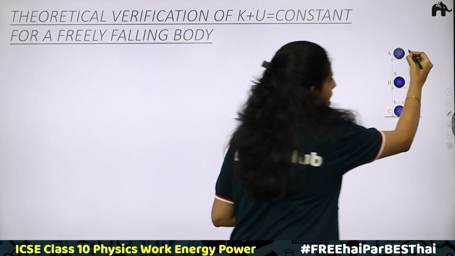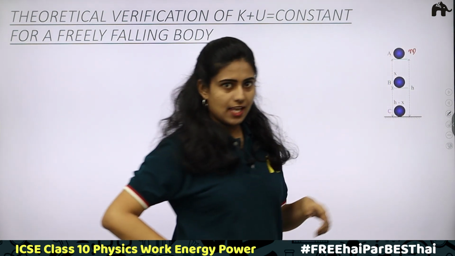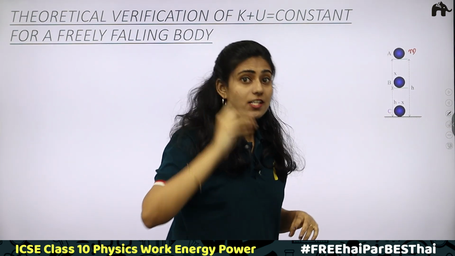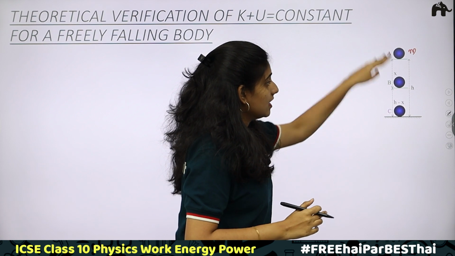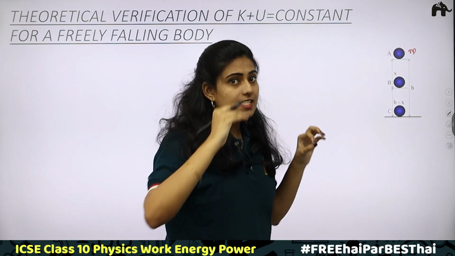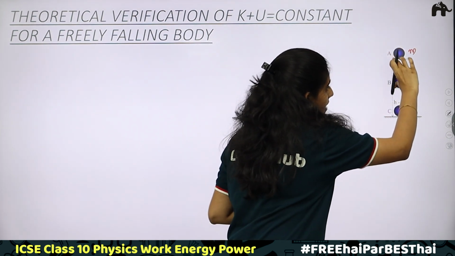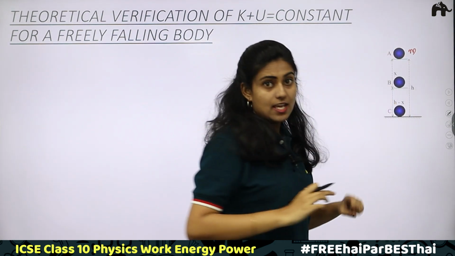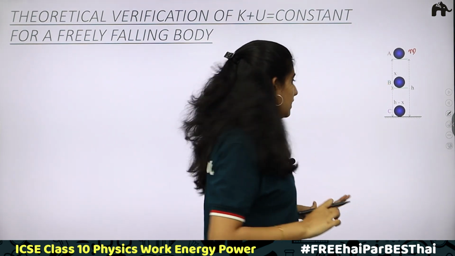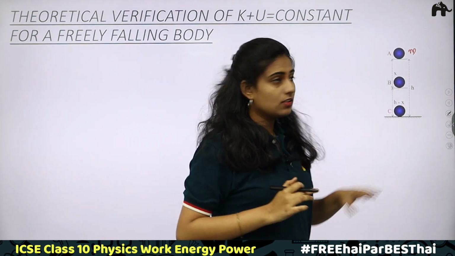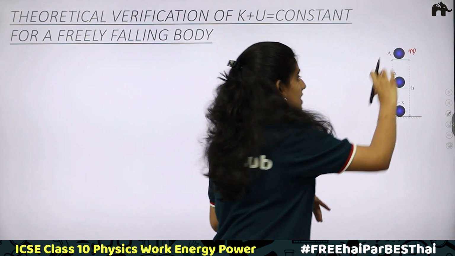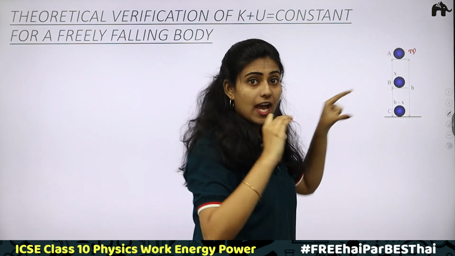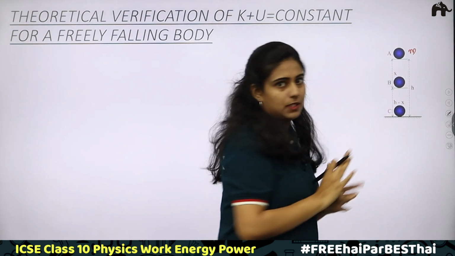Now consider a body of mass m at position A. It starts falling freely. It is initially placed at height h, and the height is decreasing. It has fallen through a distance x and reaches a position B. Total height is h, and it has moved through a distance of x, so h minus x will be the height at which the body is at point B.